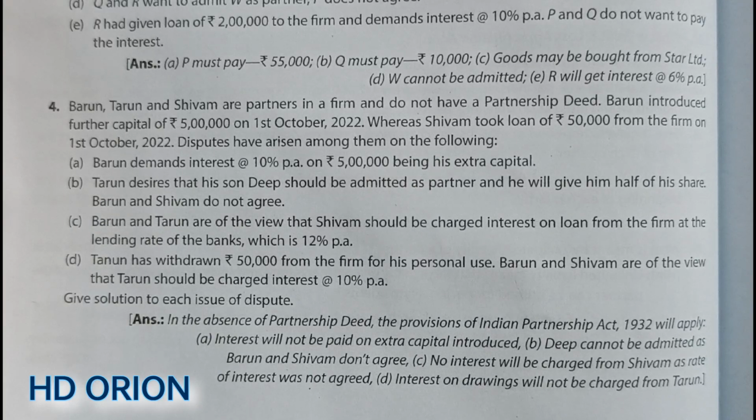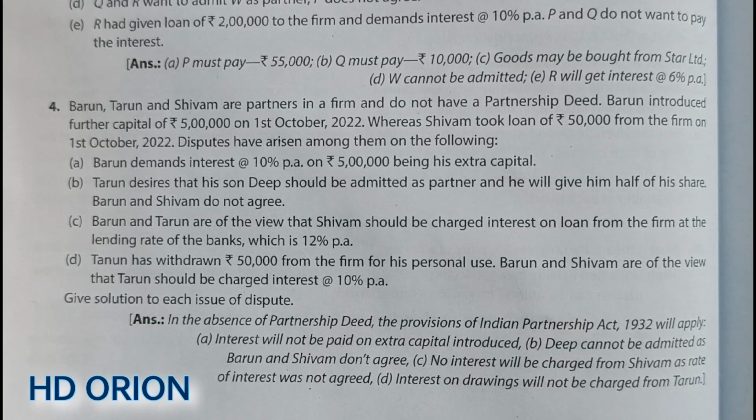Now after the finish of the year, they are having different opinions about distribution of profit, and there is no partnership deed for them. Now we have to decide in the light of the Indian Partnership Act 1932.